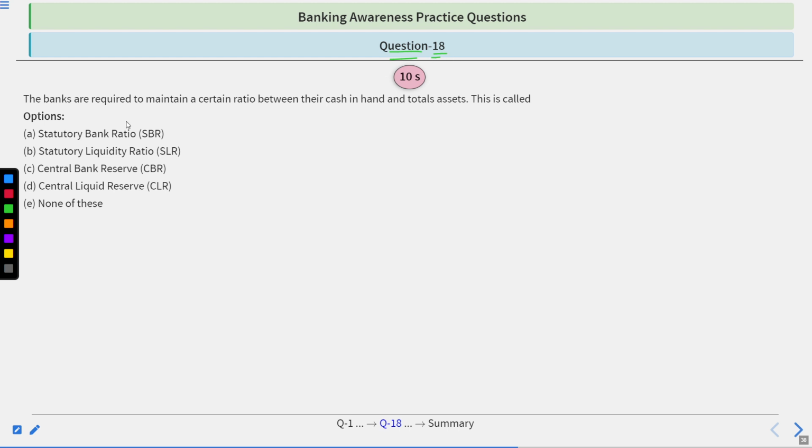Question number 18. Banks are required to maintain a certain ratio between their cash in hand and total assets. This is called: statutory bank ratio, statutory liquidity ratio, central bank reserve, central liquidity ratio, none of this. To answer this, you will have 10 seconds. Time starts now.